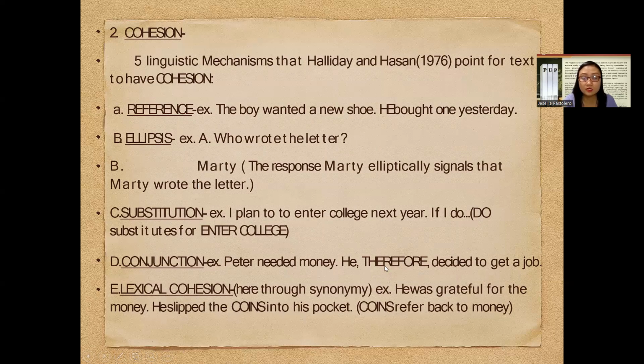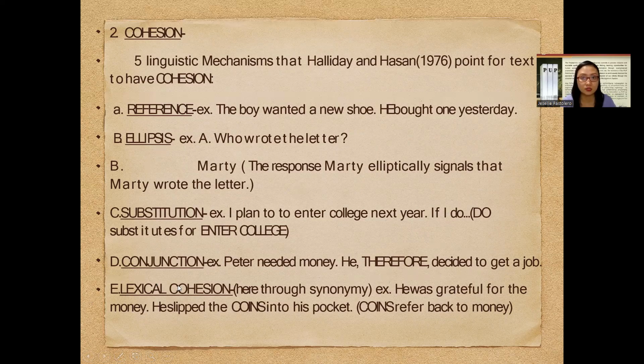You might also ask, ma'am, is it possible for therefore to be in a prior position, with the pronoun he definitely. But you would notice that the intention of the writer is that the presence of the word he prior to the word therefore indicates that the subject is actually a man, and that subject refers back to the man in the initial sentence, whose name is Peter. Peter needed money. He therefore decided to get a job.